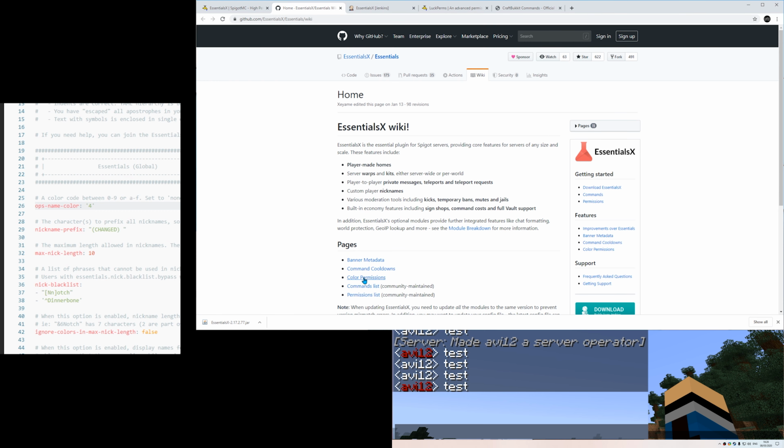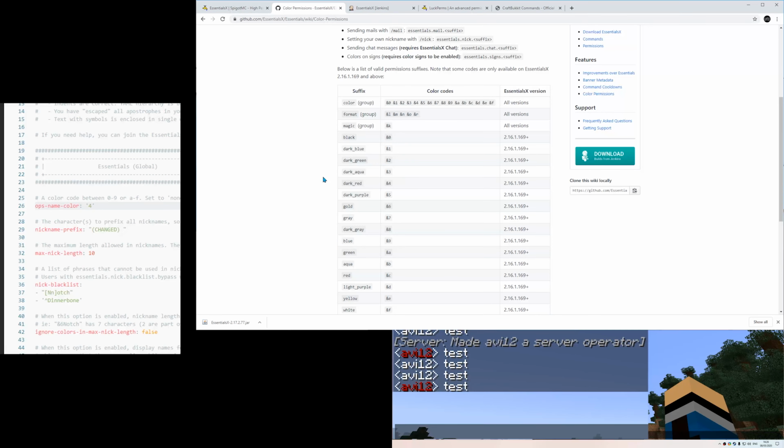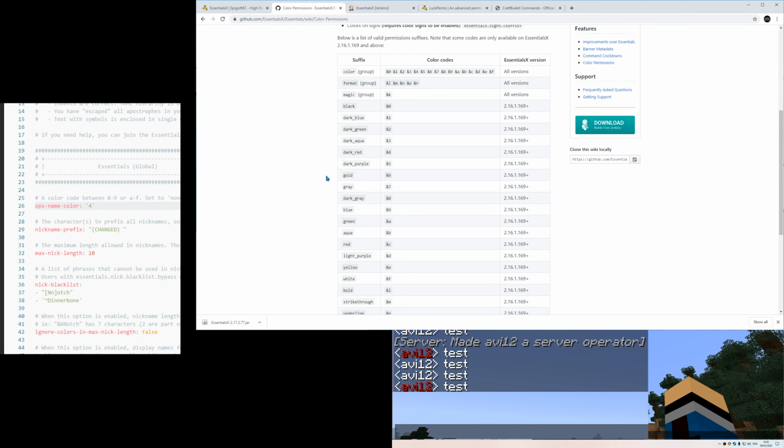Okay, now color permissions. And alrighty. Wait a second. I see that all the values are prefixed with an ampersand, yet the value of ops name color has no prefix. And it does make sense that this wiki page is relevant, considering that the value of dark red is ampersand 4, and we've just seen that the 4 gave my name a dark red. So perhaps if I want to change the name, the ampersand is not needed. So for example, if I want the aqua color, which is ampersand B, then I just need to type B.